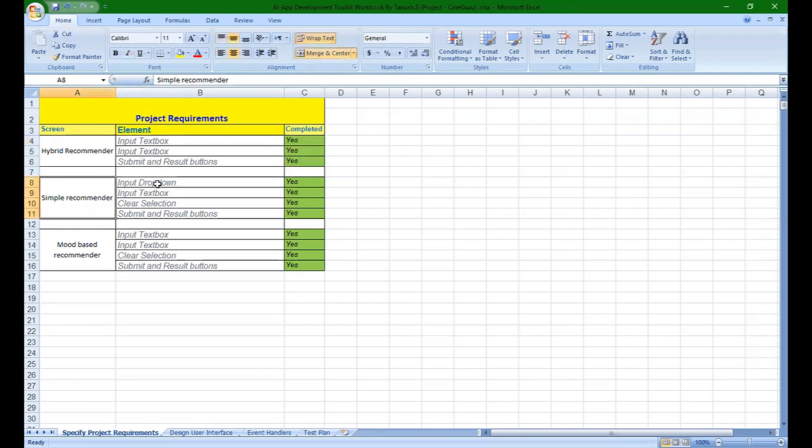For the simple movie recommender, I needed an input drop-down, an input text box, a clear selection button, and submit and result buttons, all of which I've successfully completed. And for the mood-based recommender, I needed two input text boxes, a clear selection, and the submit and result buttons, which I've again completed.